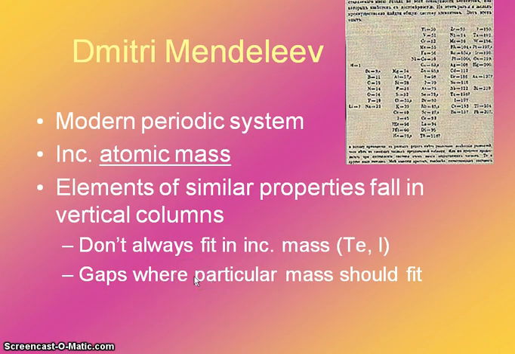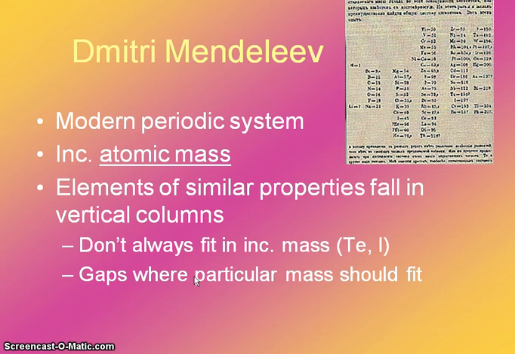And finally, Dmitry Mendeleev was a Russian chemist, and this was about 5 years later after Newlands. He came up with what's called the modern periodic system. There were 63 known elements at that time, and he's really considered to be the father of the periodic table. He also put the elements in order of increasing atomic mass, similar to his predecessors, and he also grouped elements of similar properties into similar vertical columns.